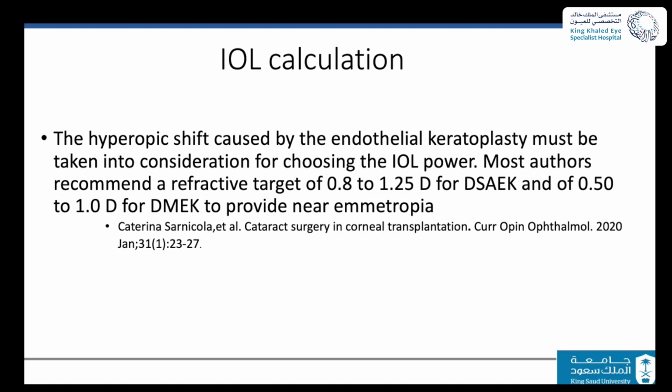So with our current keratometry measurement, we are overestimating the corneal power after EK. So if we do and feel the IOL length, usually we end up with a hyperopic shift. The advice is always to target actual myopia, as after LASIK. This should be minus 0.8 to 1.25 and in Fuchs' dystrophy 0.5 to 1, to reach emmetropia and overcome the hyperopic shift.